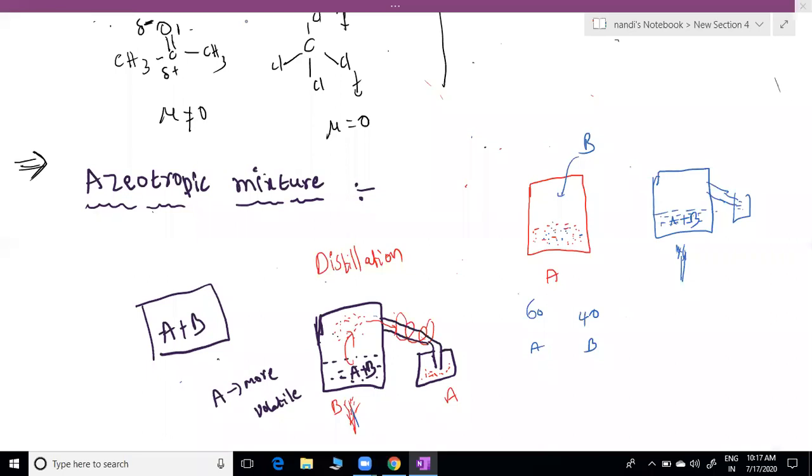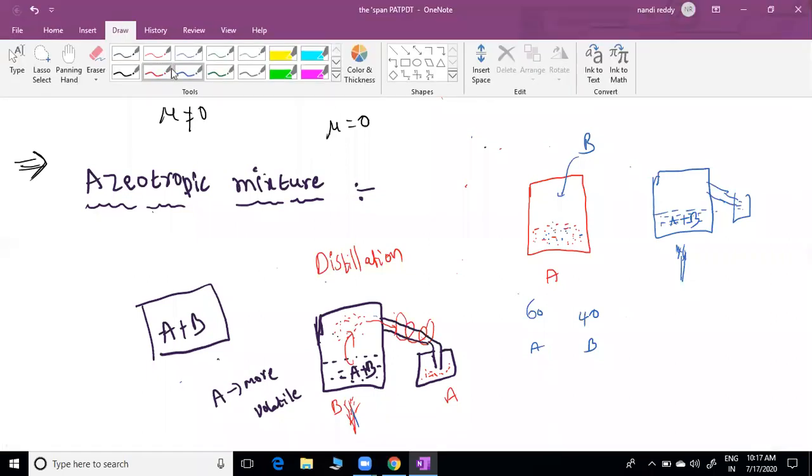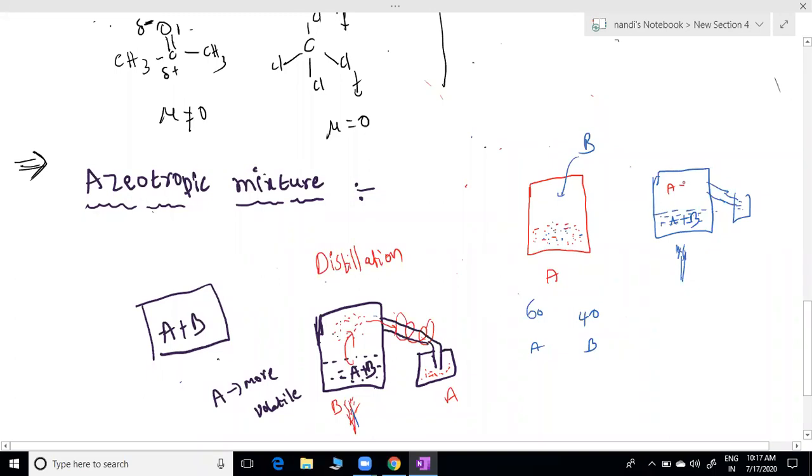But I observed one thing suddenly: in the vapor state also, A plus B only is present. We are heating at 60-40 composition, then this converted liquid here also has A plus B only. So I am not able to separate A and B here. Are you getting my point? Previously, only A evaporated, then it converted into A, and I could separate A and B. But here, whenever the 60-40 composition is there, I am not able to do it.